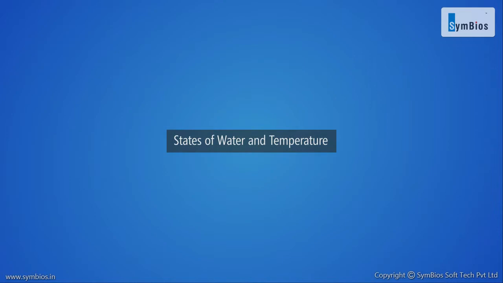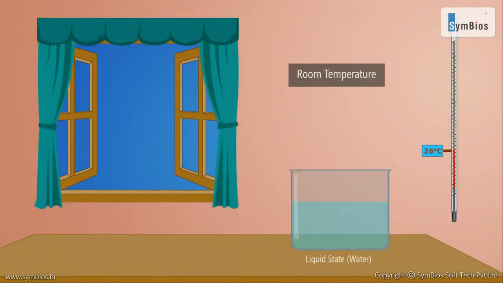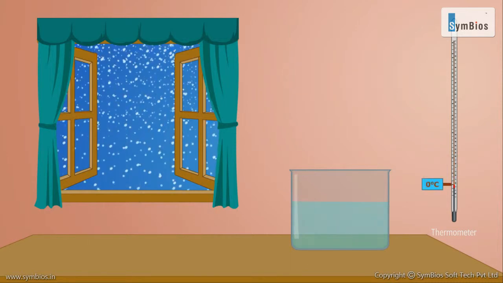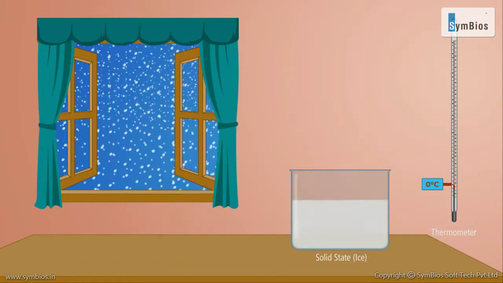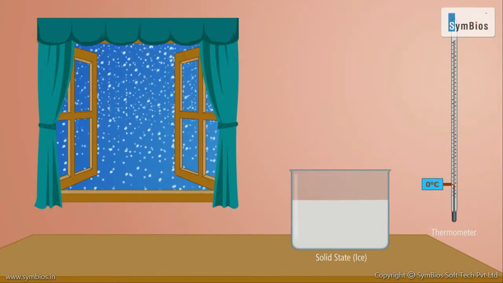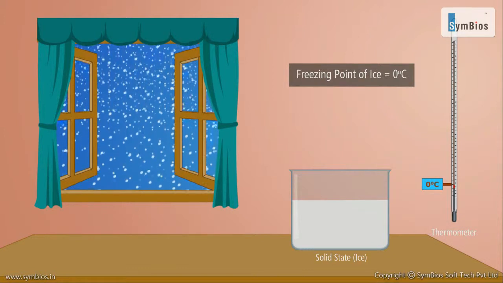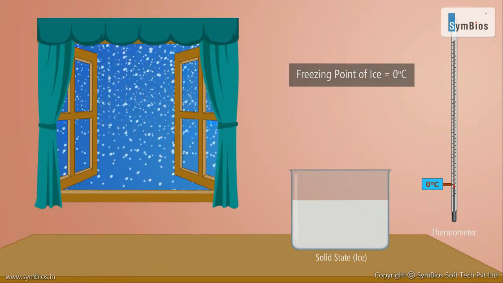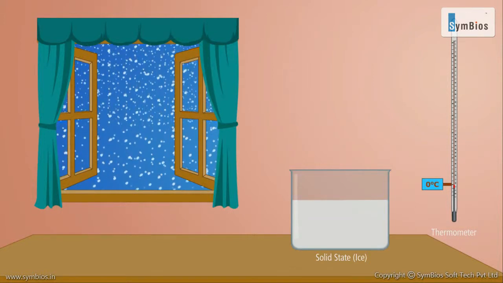States of water and temperature. Water has different states at different temperatures. At room temperature, water remains in liquid state. When the temperature goes down to 0 degrees Celsius, water freezes into solid form, that is ice. As the water freezes into ice at 0 degrees Celsius, the freezing point of ice is 0 degrees Celsius. Below 0 degrees Celsius, water exists in the solid state.